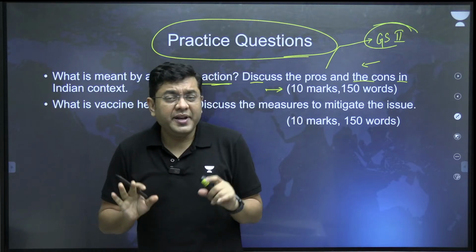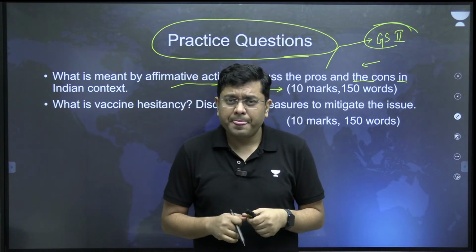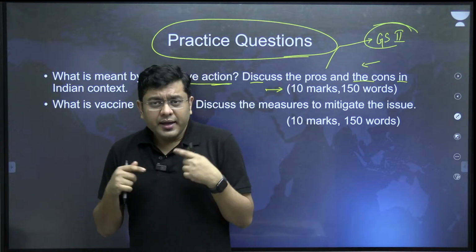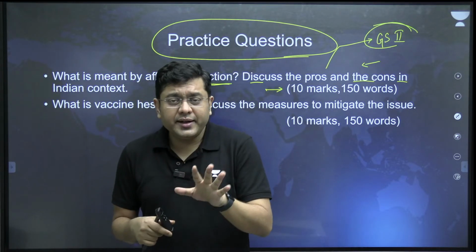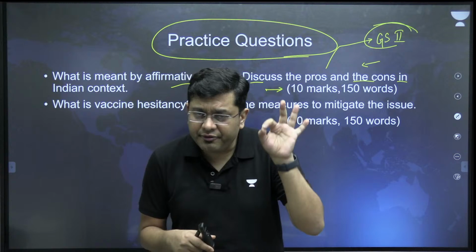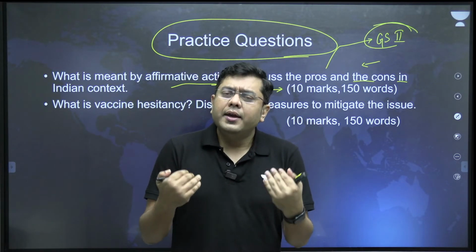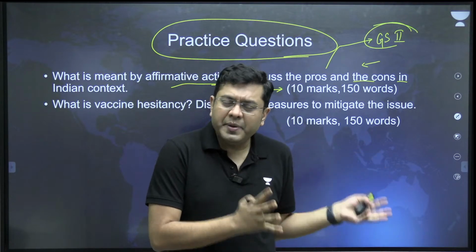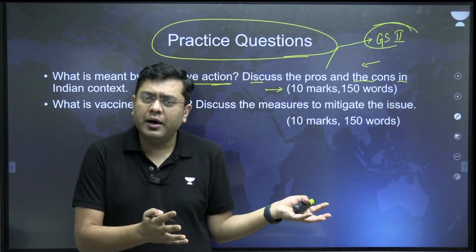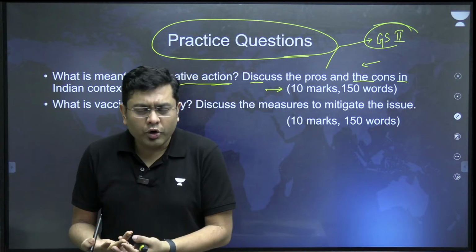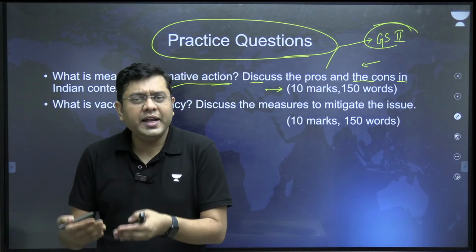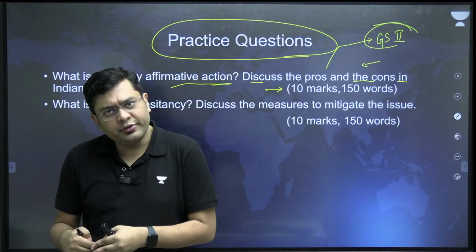You simply write the definition, and that will be your introduction. In the Indian context, affirmative action is provided under Article 15 and Article 16 of the Constitution, for the upliftment of women and also the socially and educationally backward classes of society.